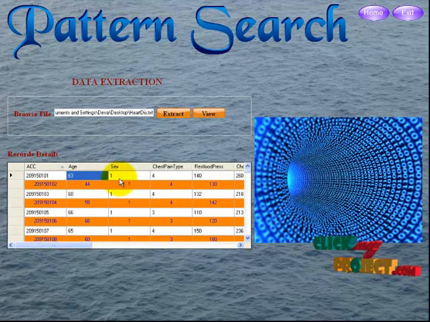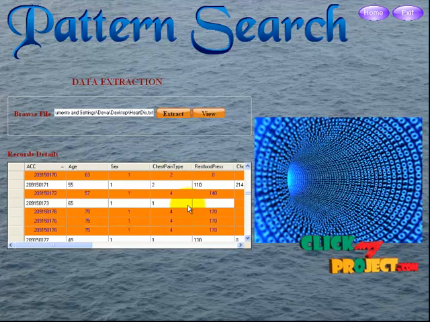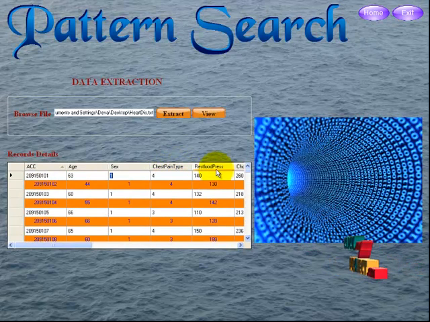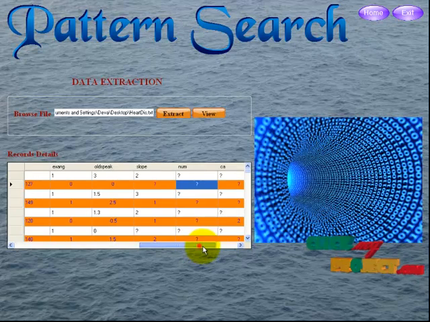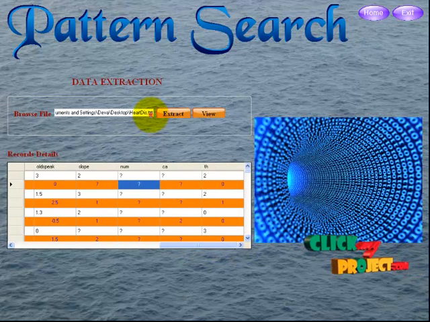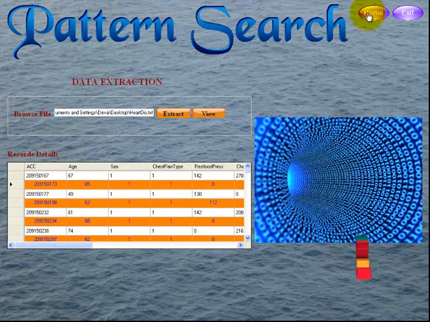Patient ID, the age, this is the chest pain type. So chest pain type is 4, resting blood pressure, then cholesterol. This is the data extraction from the TXT file. Using this to extract the data, then go to the home.